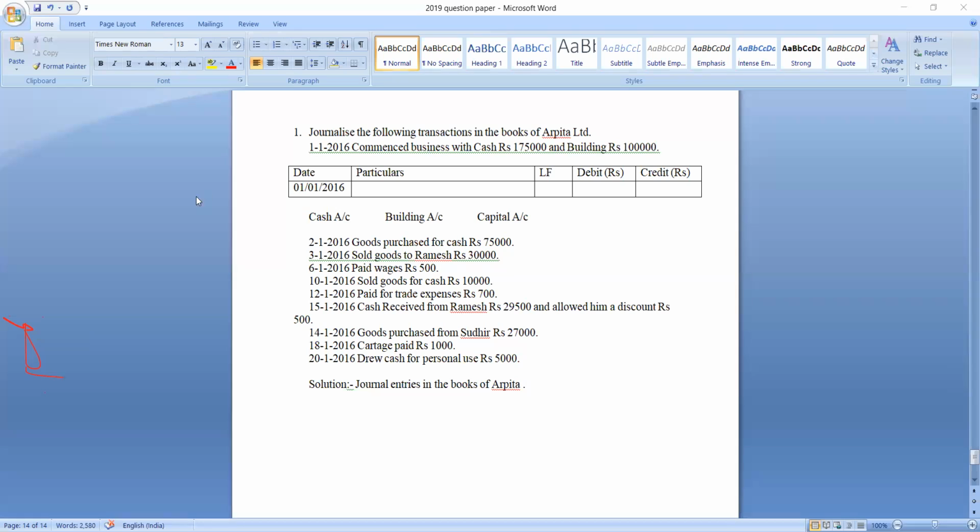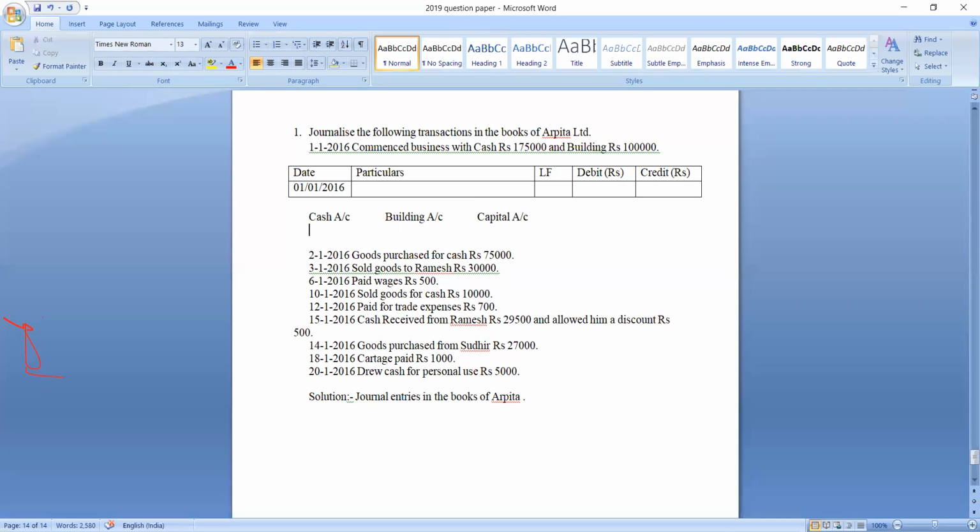Understood? Whose account is it? It is actually owner's account. Are you getting my point? So one is cash account, another one is building account, and third one is capital account. Understood? Okay. Now, this is the first step: find out the accounts in a transaction. Once you have found out the accounts in a transaction,